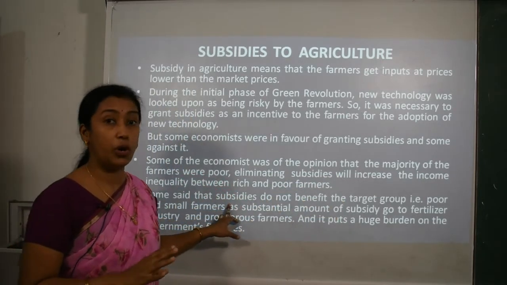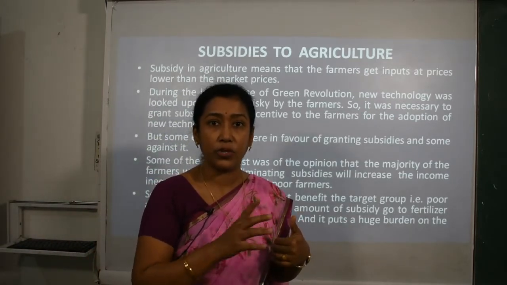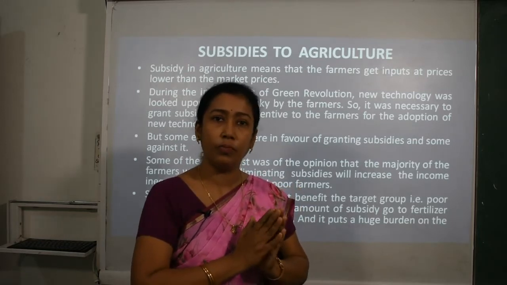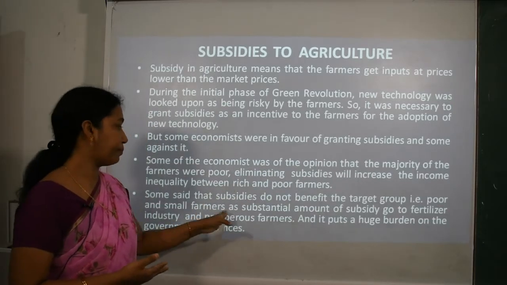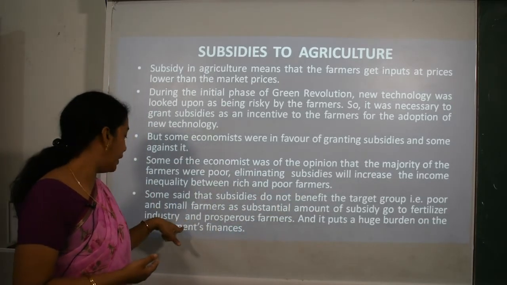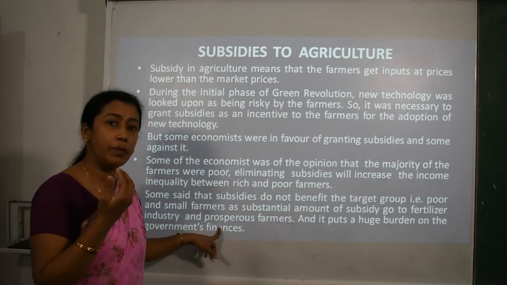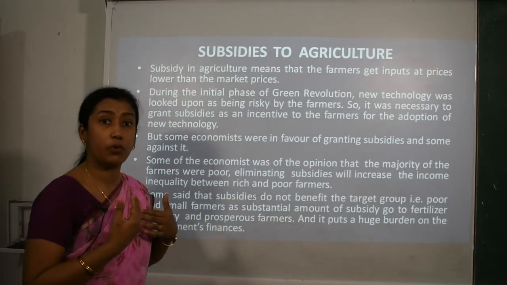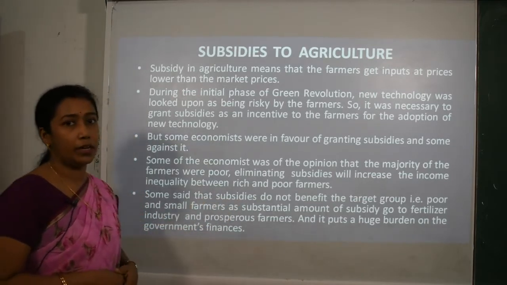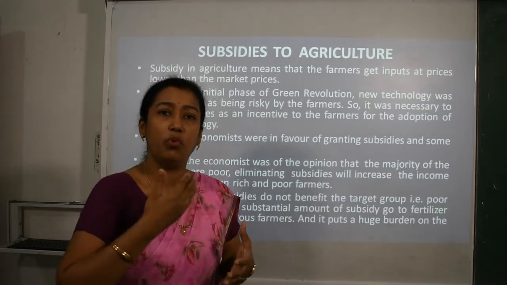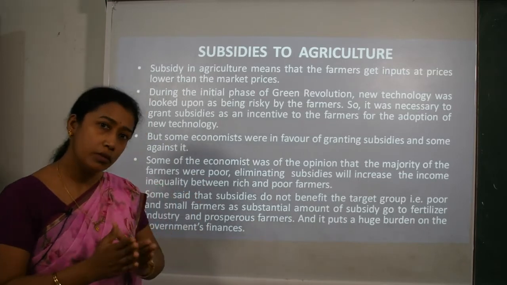Some said that subsidies do not benefit. Some economists were of the view that this technology is not actually helping the target group. Which was the target group? The small, poor or marginal farmers. But it is not helping them; it is going to fertilizer industries and prosperous farmers. That means the benefits of the technology are gained by the fertilizer industries and the rich farmers, and it puts a huge burden on the government's finances, adding more and more cost rather than helping the poor farmers.